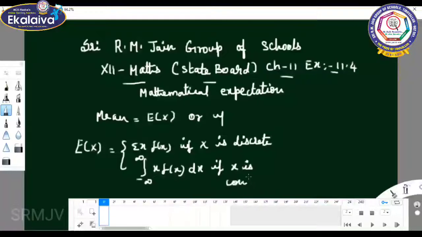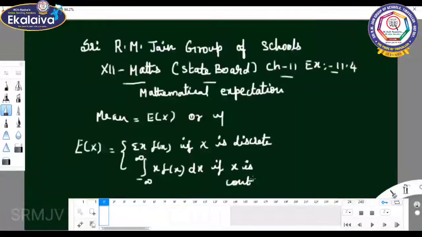If it is discrete, you use the summation of x f of x, and if it is continuous, you use the integral from minus infinity to plus infinity of x f of x dx.